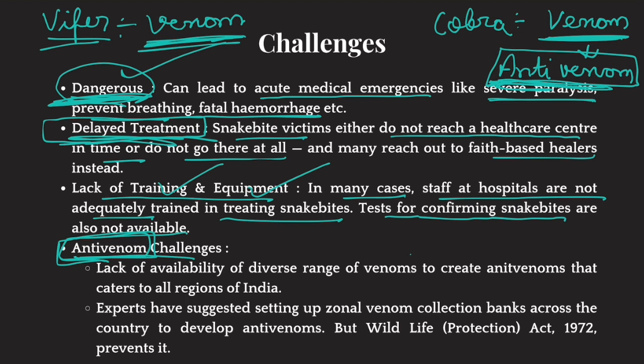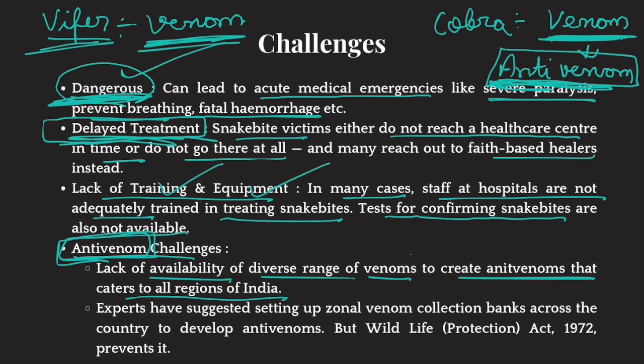Now, in India, we have a variety of snake species, and we do not have access to the venom of all of them. Okay, there is lack of availability of a diverse range of venoms to create anti-venoms that cater to all regions of India. You might have access to venom of cobra, but you don't have access to venom of viper. So anti-venom for cobra bite won't work against the viper's venom.